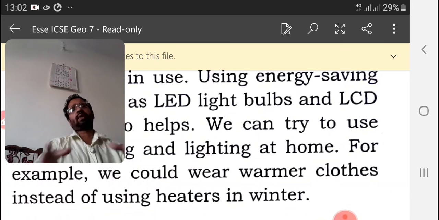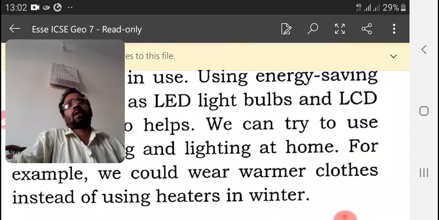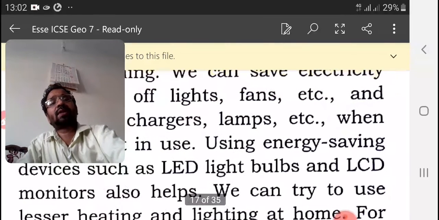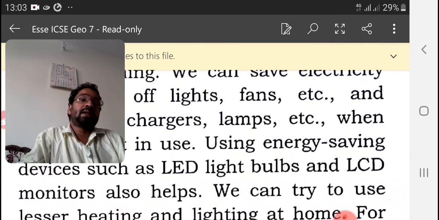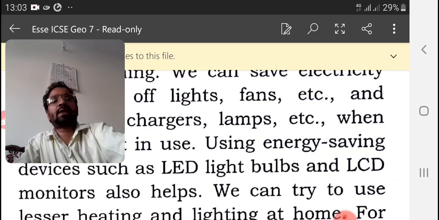Another thing we can do is avoid AC, refrigerators and such kinds of use, use alternative materials, and not use vehicles more, because these vehicles are sending out carbon dioxide, and it may cause a greenhouse effect. So we have to lessen our usage of vehicles. Then what will be the situation? We will not burn the oils.